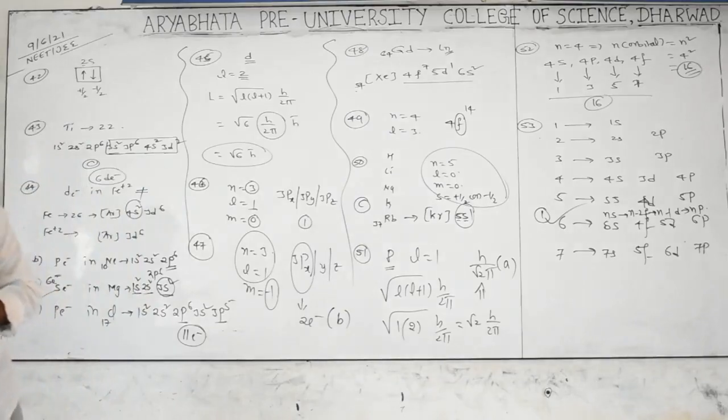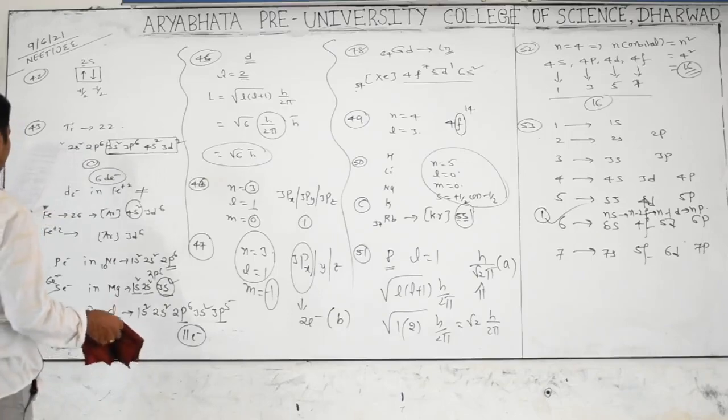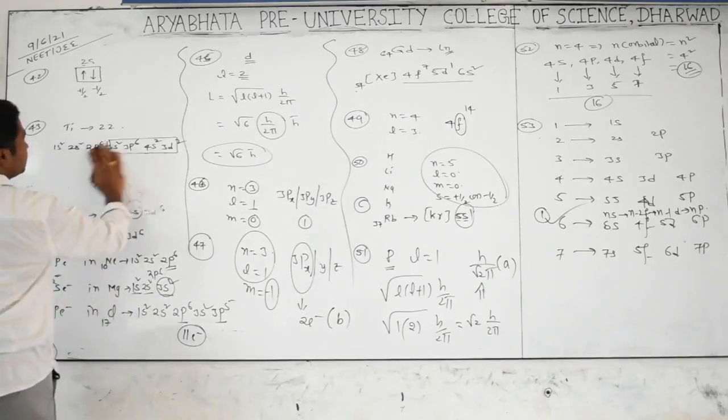The maximum number of electrons in a subshell of an atom is determined by the following. We'll see.